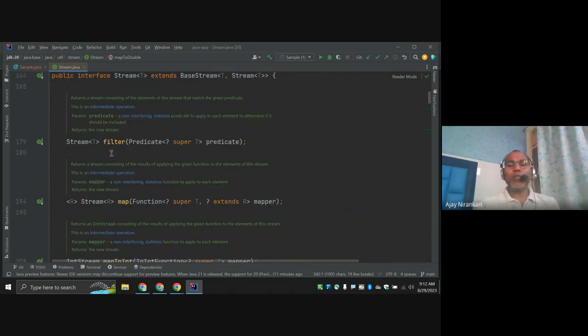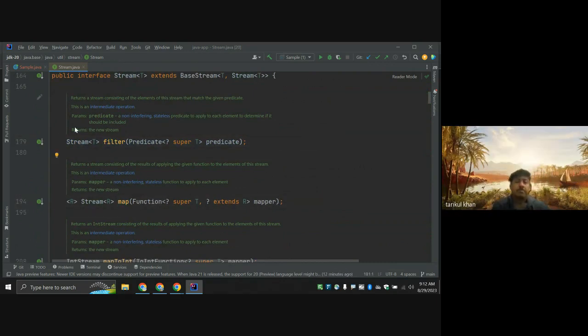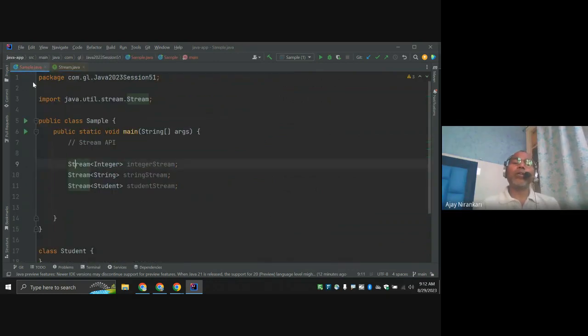Generally, you notice we have already used the filter method, and we know the map method. But we are not really aware of how our interface object is created. So today we are going to understand how we are going to create this object of the interface. Interface objects can be created in these ways. First is the implementation class.